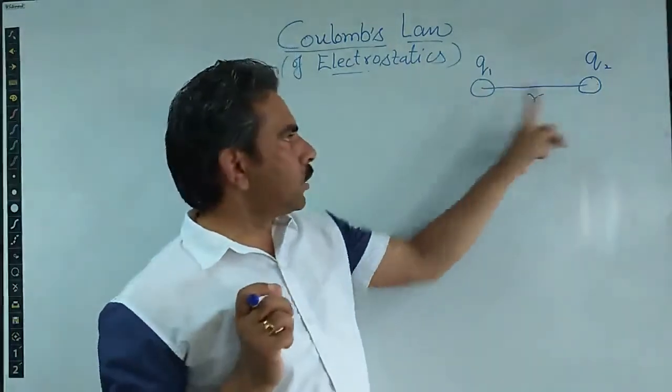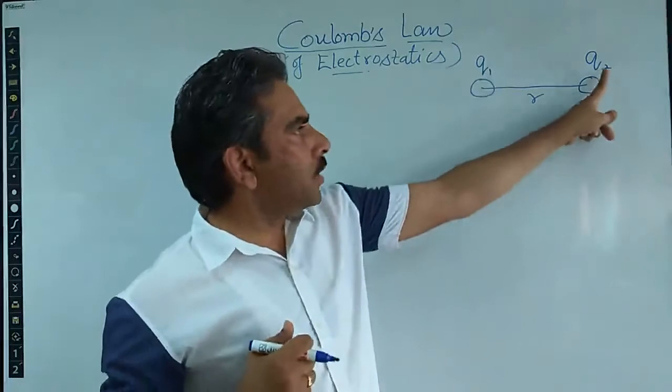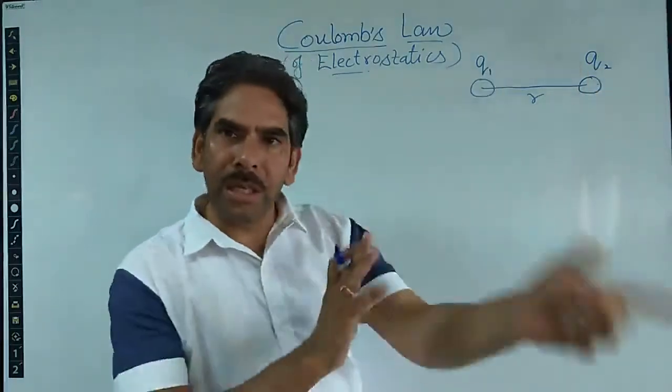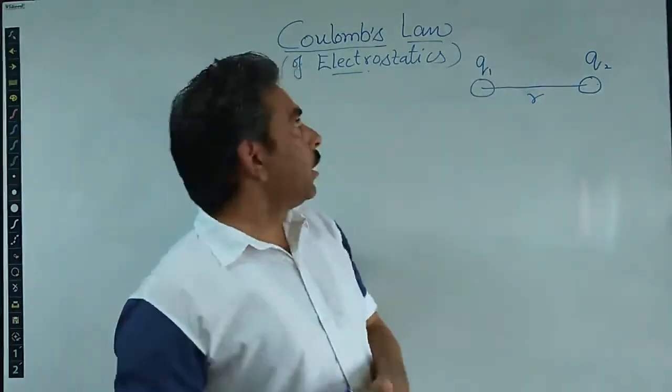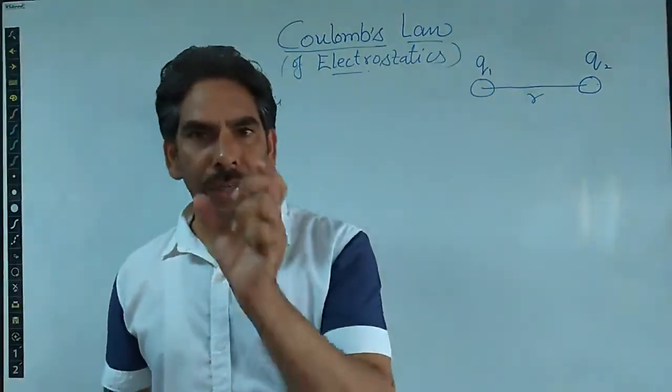One carries charge Q1, the other carries charge Q2. They may be positive or negative, like or unlike charges. Here, first, we are talking only about the magnitude of the electrostatic force.